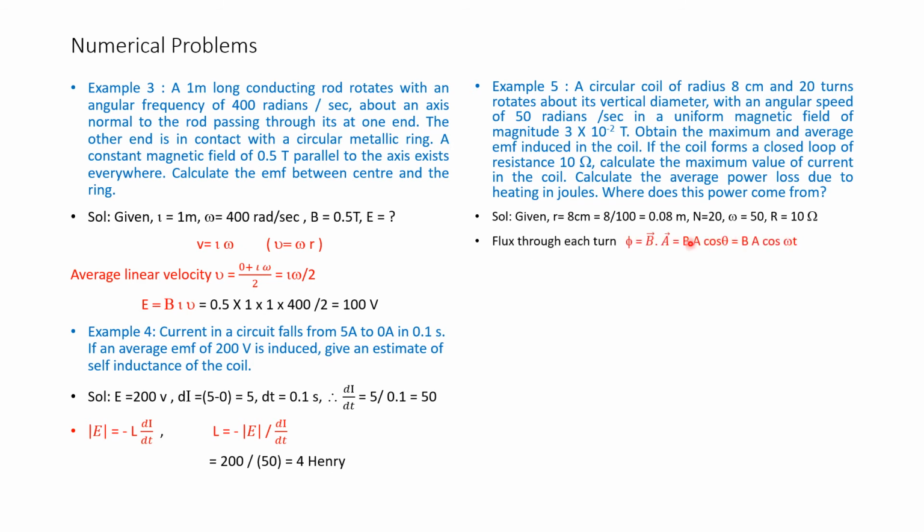Therefore, for n turns phi is given by n B pi r square cos omega t, because it is a circular coil with a radius r, and the area of a circle is pi r square. Here we have just substituted the formula for area as pi r square.